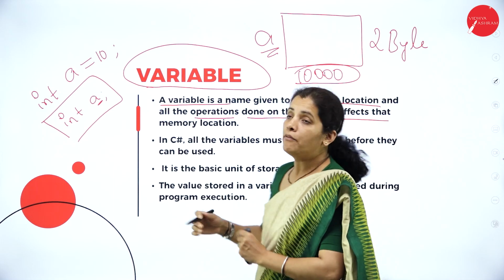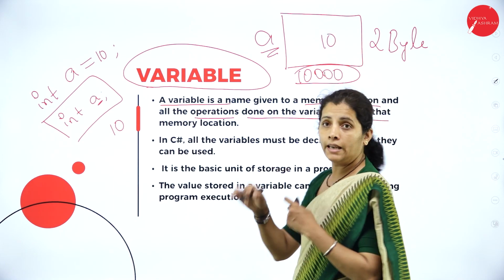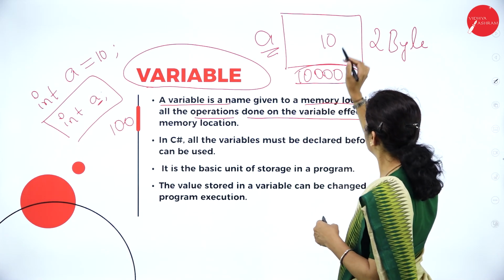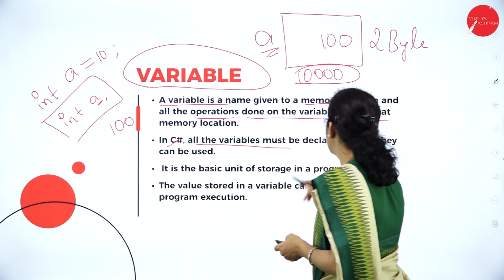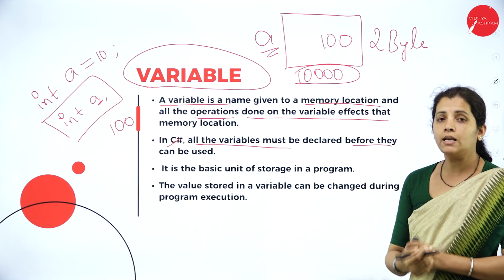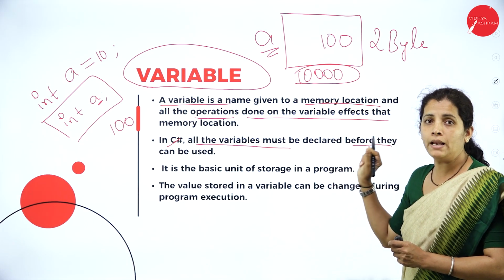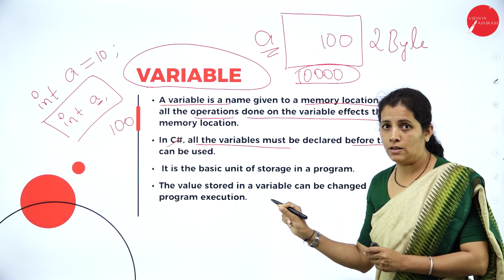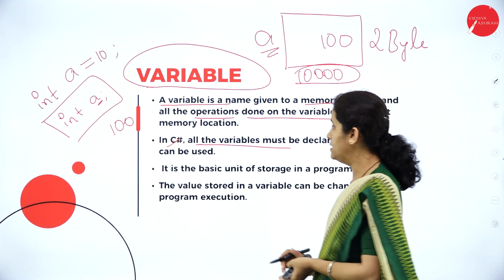For example, the first time I am going to enter 10 and store it in this variable. The next time when I execute the program, I am going to enter 100. And where am I going to store it? In the same memory location. In C#, all the variables must be declared before they can be used. Suppose A is my variable name. Before using that variable A in my program, what do I have to do? I have to declare that variable. So, first I declare the variable, then only I use the variable.